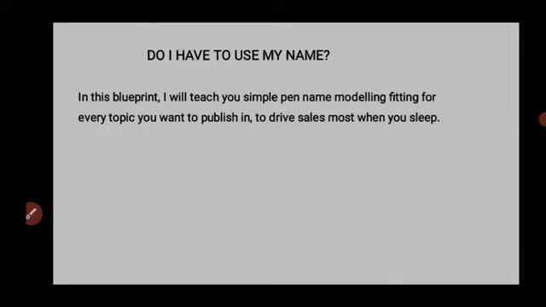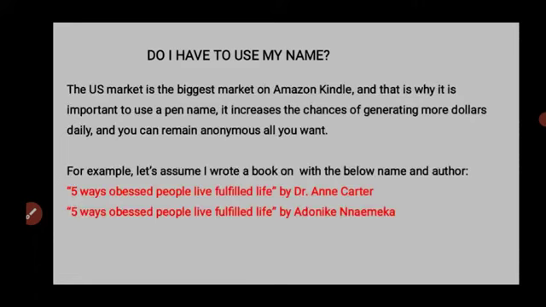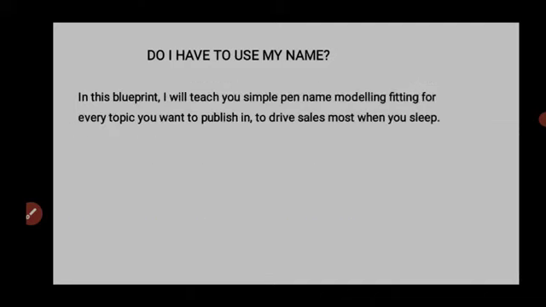You don't just call any name, because even if you write this Dr. Ankata, in some types of niches, nobody will look at your book and nobody will buy, right? So there's a strategy that you will use to model pen names. You can have a pen name for any number of books you want to publish. Let's say I have 600 books published. Let's say I have 50 books, 20 books, 10 books published, 2 books published. I can have as many pen names as I want, right?